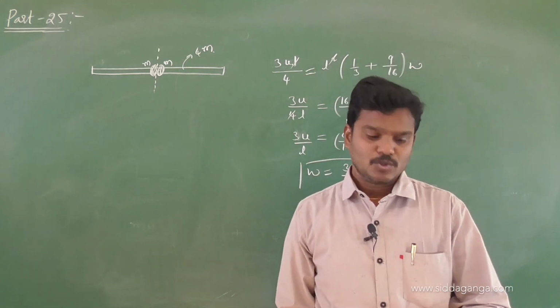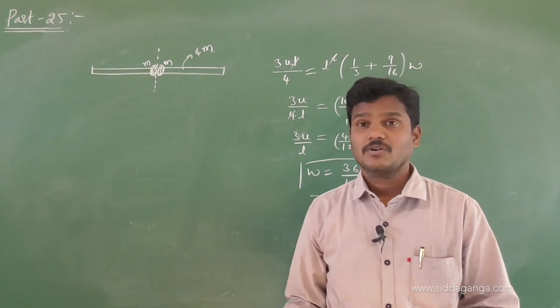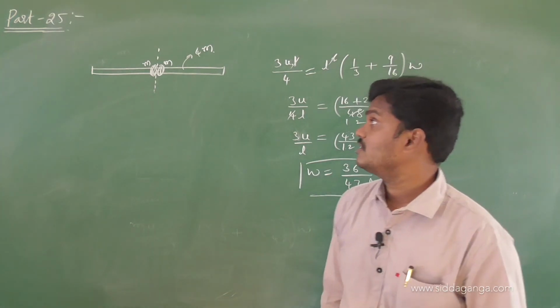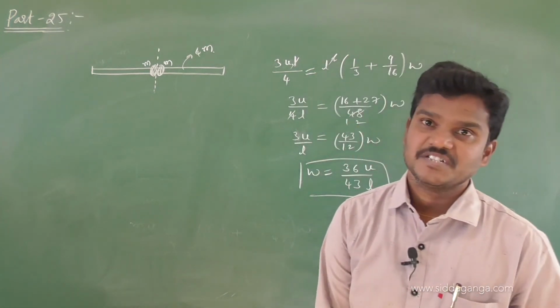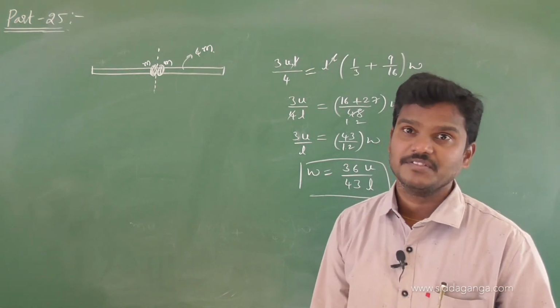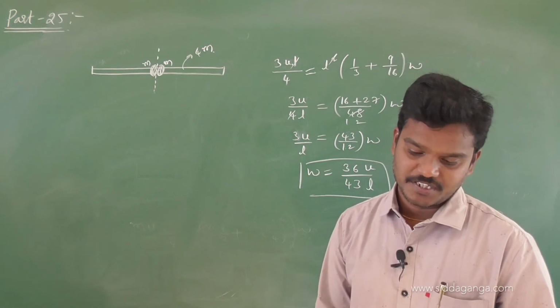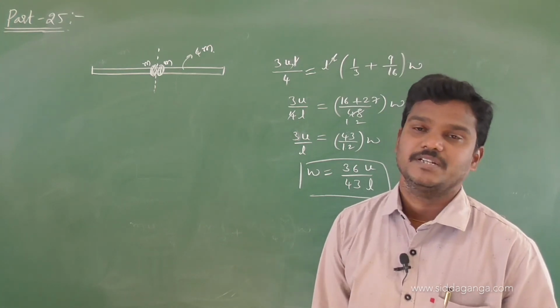If the rod is set into rotation about its center, perpendicular to the length, then find the angular velocity of each bead.